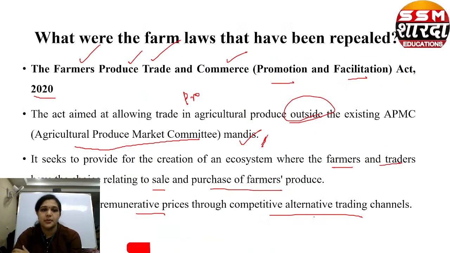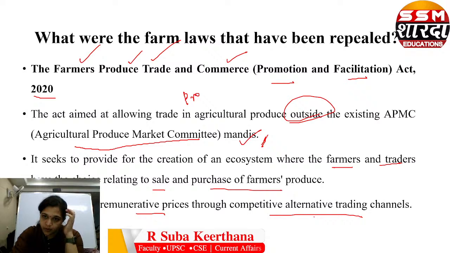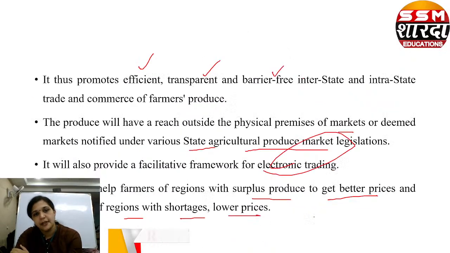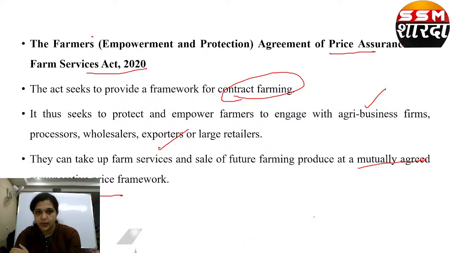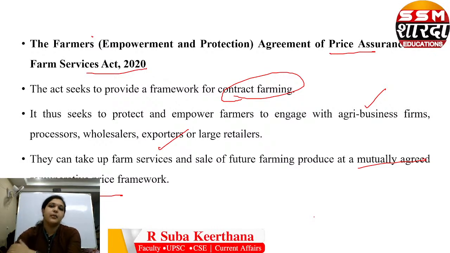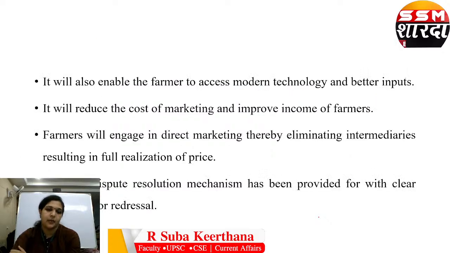The Farmers Produce, Trade and Commerce Act gives a free hand for the farmers to sell their produce anywhere in the country by bypassing the mandis. Next, the Price Assurance and Farm Services Act concentrates on contract farming. It gives a proper framework for contract farming.